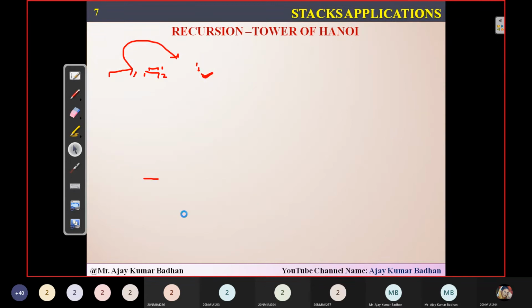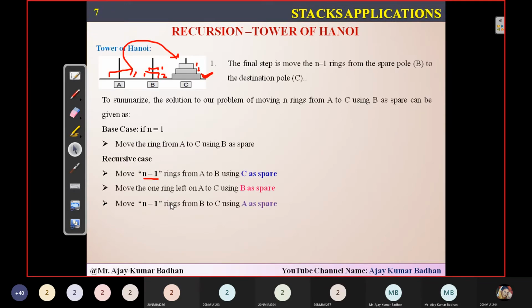Move remaining n minus 1 rings from B to C. So B consists of ring number 1 and 2, so that is n minus 1 rings. Now I have to move these n minus 1 rings, that is 2 rings, to this particular location called C. How can I move these 2 rings from B to C? So I have to use this particular pillar as spare. Now this will be acting as a temporary. So what is the first disk I have here? Disk number 1. So I will move that disk to this particular location here.